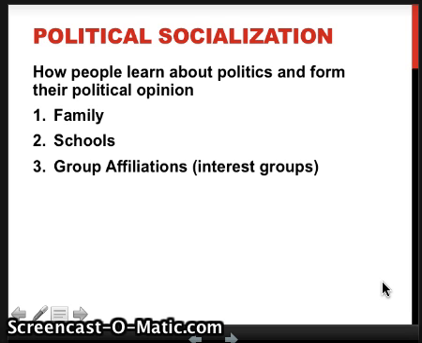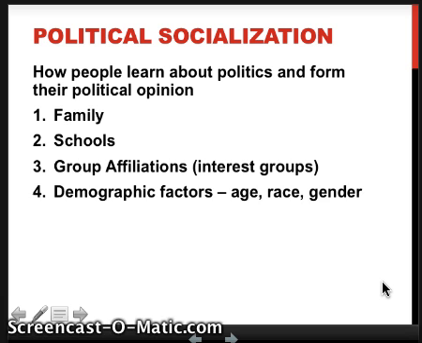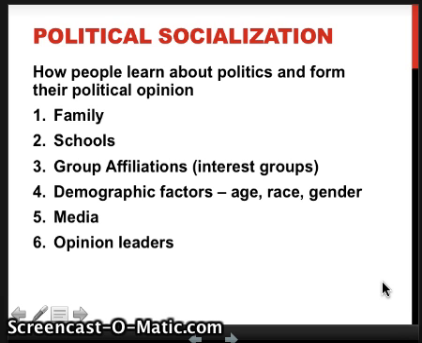You could belong to an interest group. If you belong to a church, if you belong to Boys and Girls Club, a rec center, you could potentially belong to a student organization that pushes you in a certain political direction. We have demographic factors. Your age, race, and gender can influence how you learn about politics. Of course, the media. Opinion leaders, those could be politicians. It could also just be someone influential in your community, and major events.